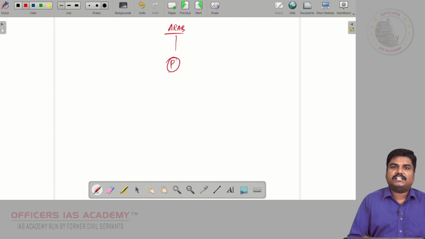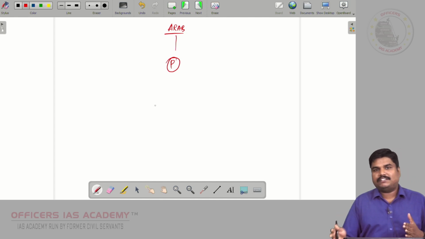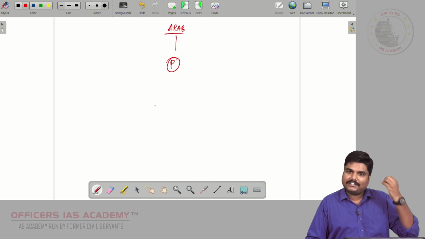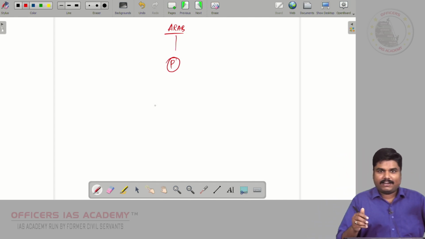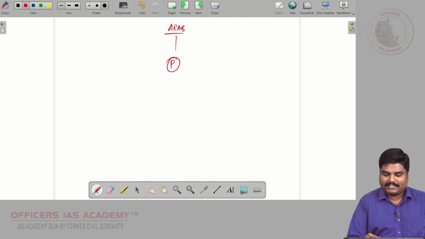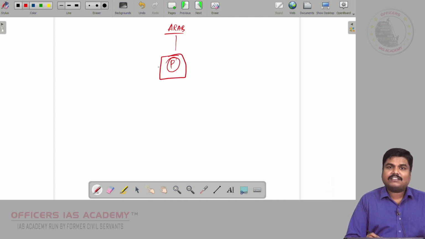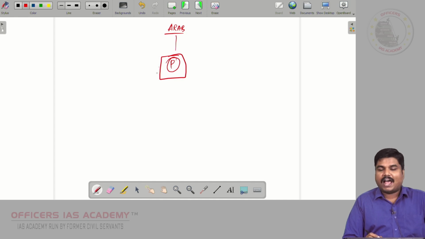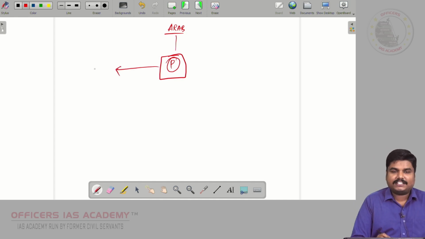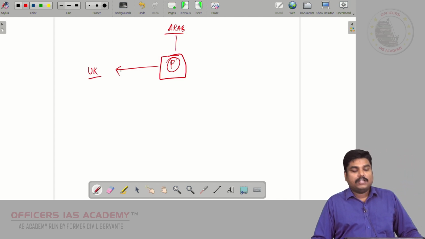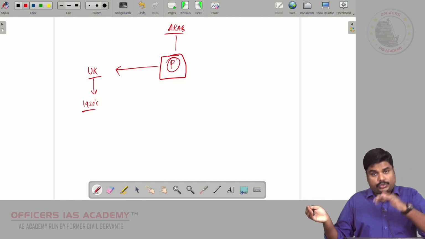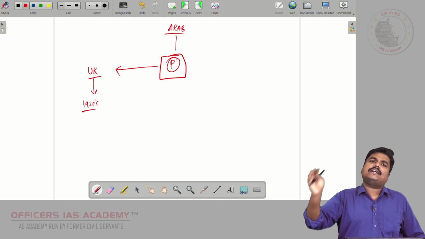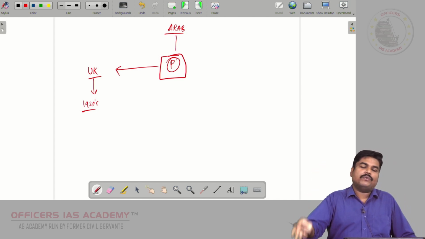So after the First World War, we all know the Ottoman Empire was destroyed. The Palestine or the Israel region, whatever, which was under the control of the Ottoman Empire, now after the First World War came under the control of Britain. So Britain, in the 1920s, told the Jews, you slowly go and settle, I am there, I will take care.